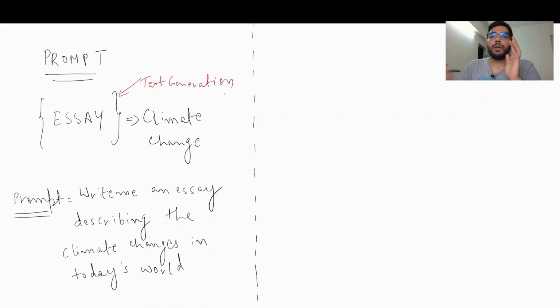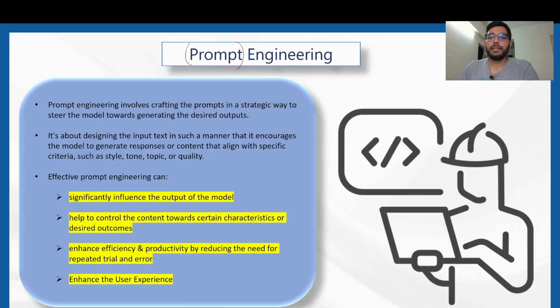We want the generative AI model or the LLM to write an essay on climate change. The prompt that will go into the model, that is the instruction we want the model to follow, is: write me an essay describing the climate changes in today's world. This is the prompt that we give, and it will give us an essay on climate change. This is the meaning of prompt.